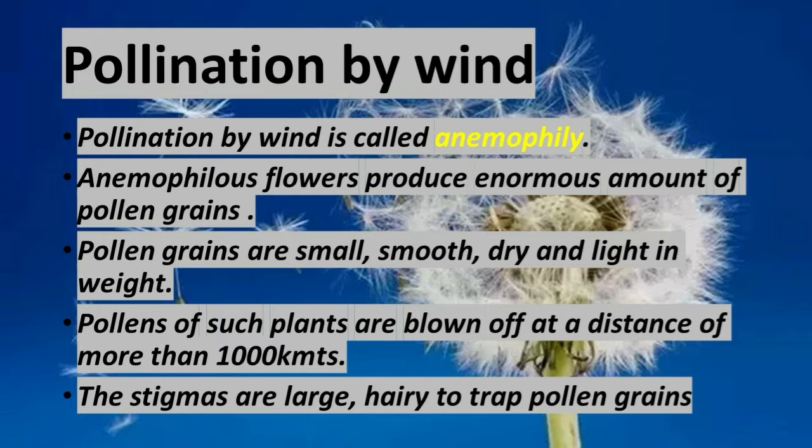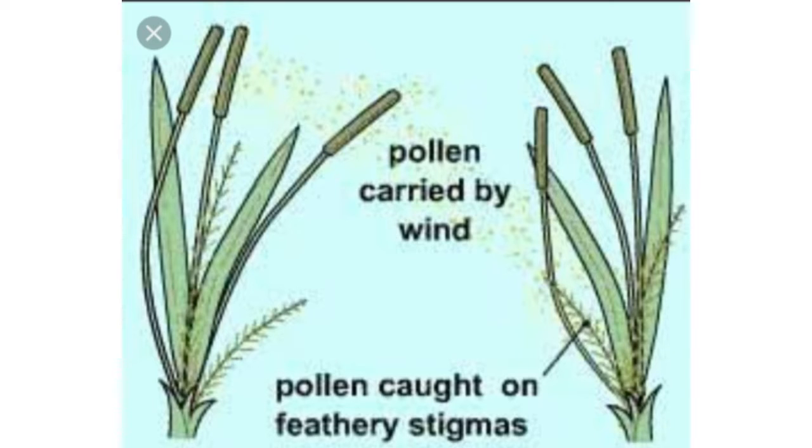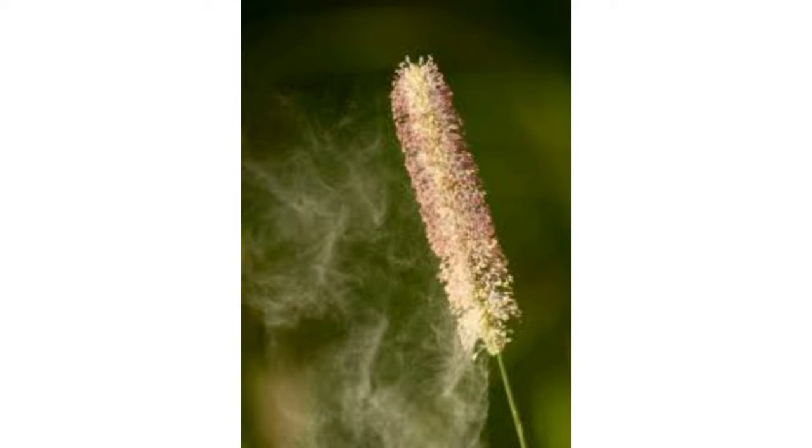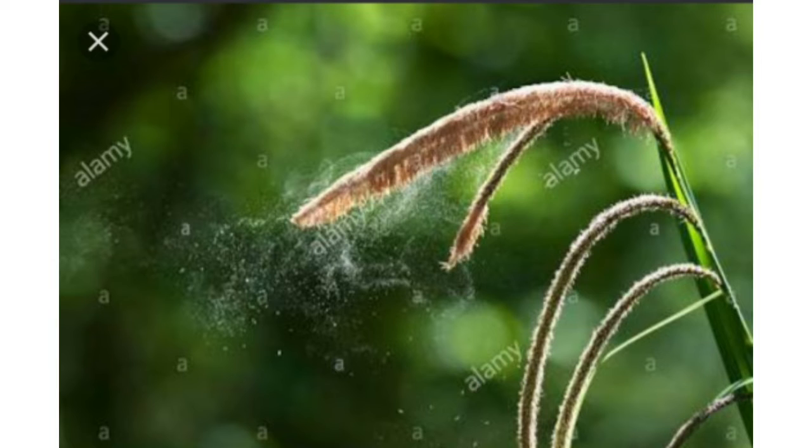The anemophilous flowers, meaning the flowers which are pollinated by wind, are called anemophilous flowers. So the anemophilous flowers produce an enormous amount of pollen grains. The pollen grains are small, smooth, dry and light in weight. Pollen of such plants are blown off to a distance of more than 1000 kilometers.